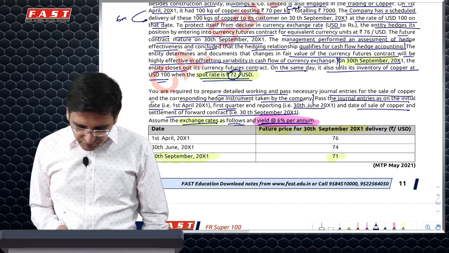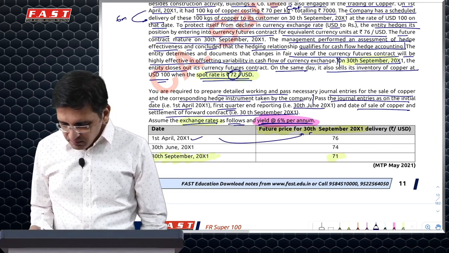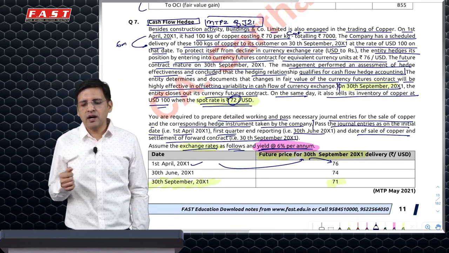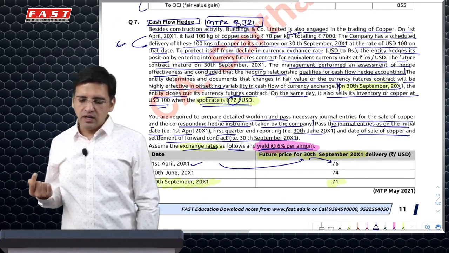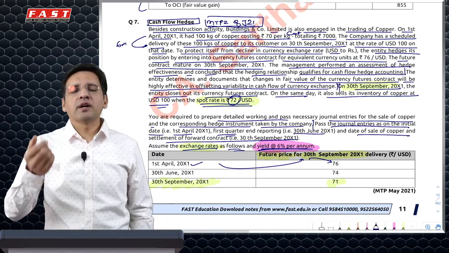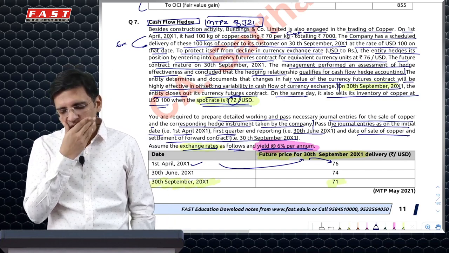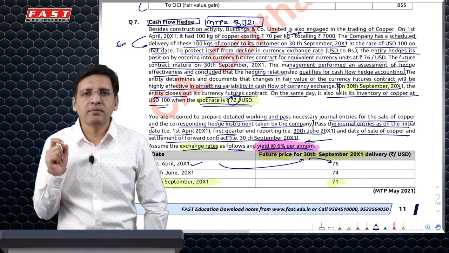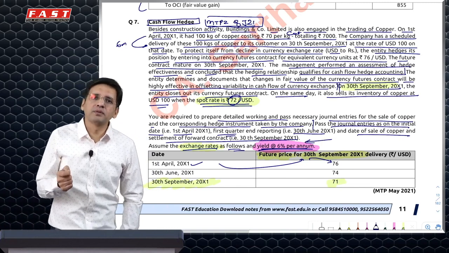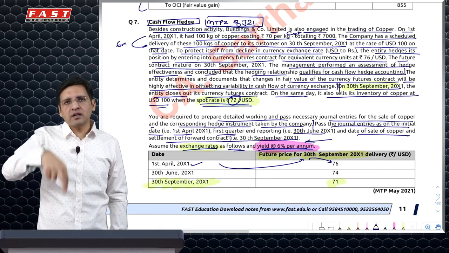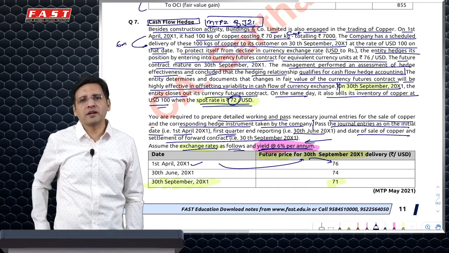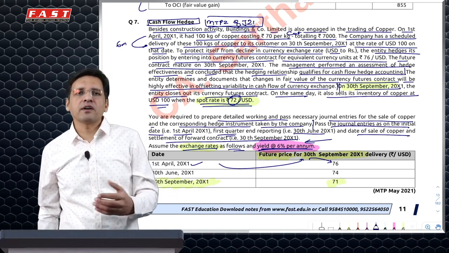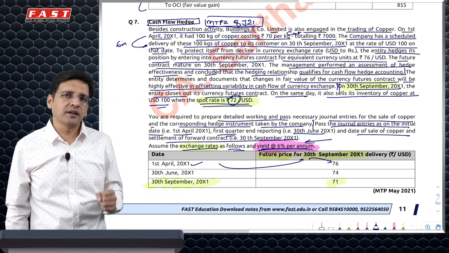Question says that on 1st April, the future price for 30th September is 76, which means that if you take a future or a forward contract for 30th September for a dollar, it will tell you that, okay, you give me a dollar, we'll pay you 76 rupees after 6 months. Now, how does this 6% feature in? Because whenever a forward price is calculated, obviously the interest factor is also taken into account. Accordingly, the forward or the future prices are set. So when I say I'm getting a forward of 6 months at 76 for a dollar, it means they have factored in the interest element in it.